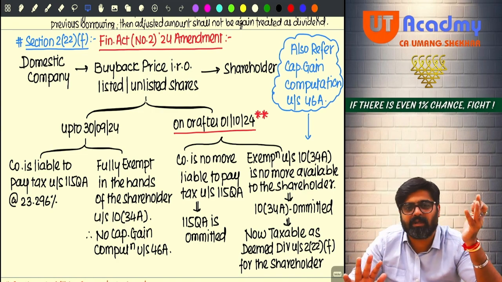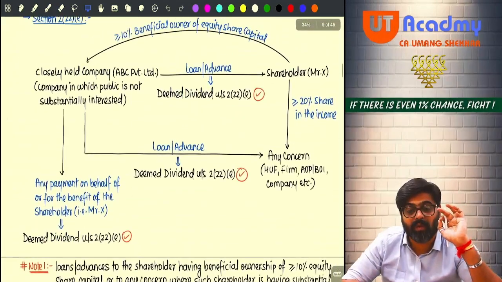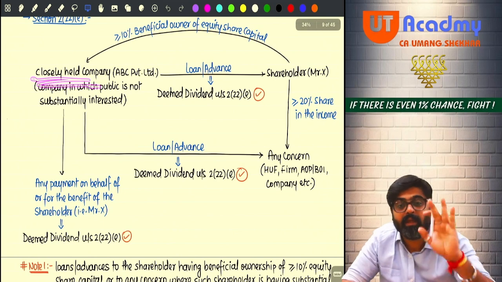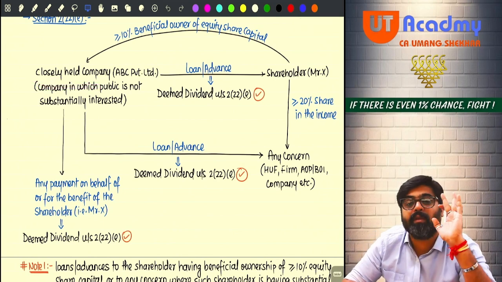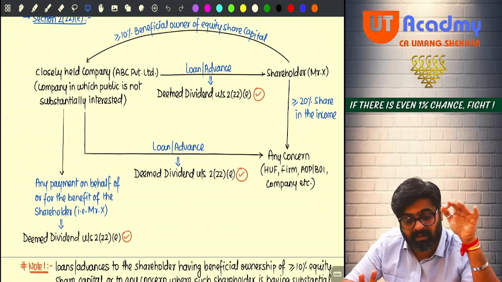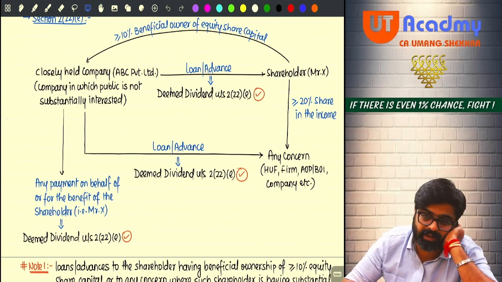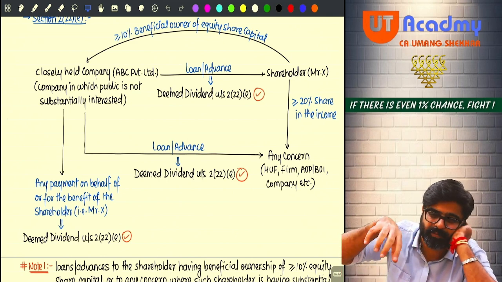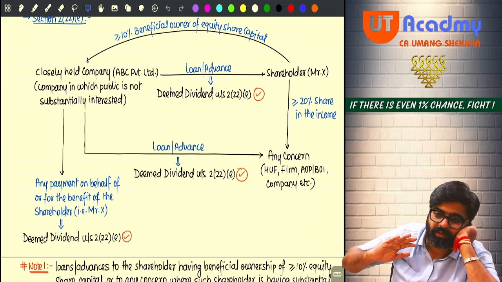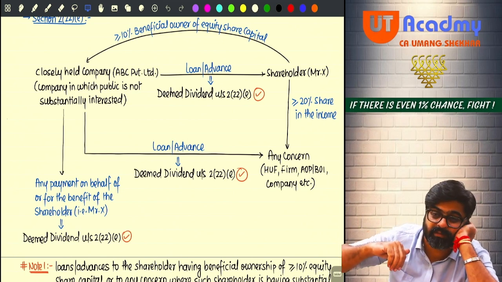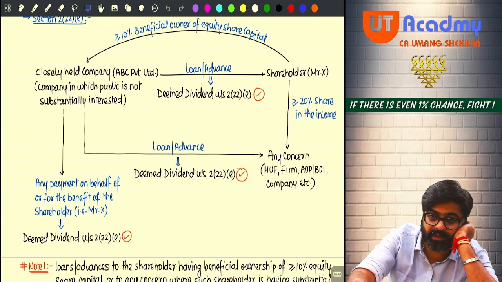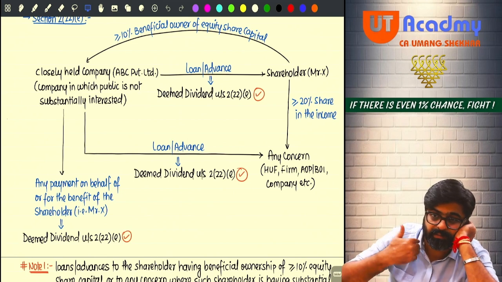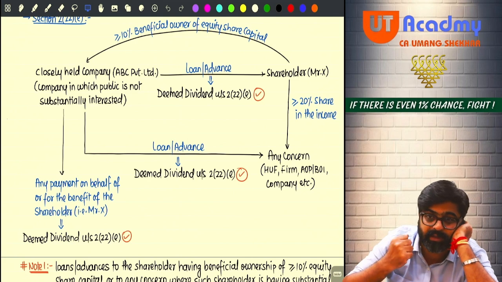We are not talking about listed or unlisted there. We are talking only about a closely held company. Company can be a private limited company also, company can be a public limited company also, but not listed. If it is listed, then the general public is having more shareholding. Who should have more shareholding? Some few private individuals should have more than 50% shareholding, meaning that the company is a company where I am having what? Substantial interest. Getting my point?